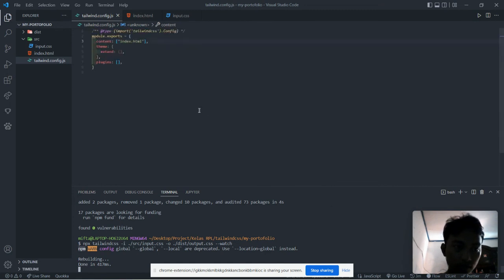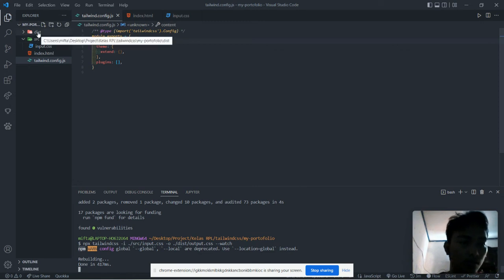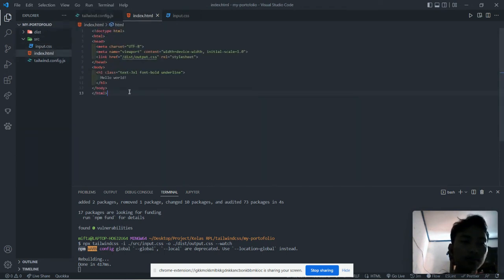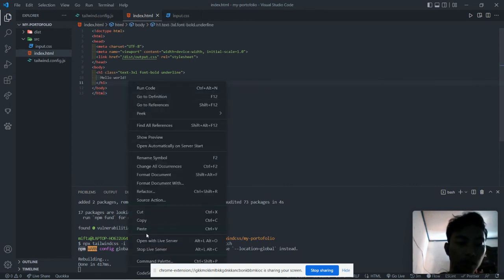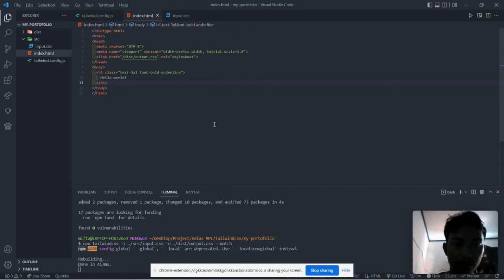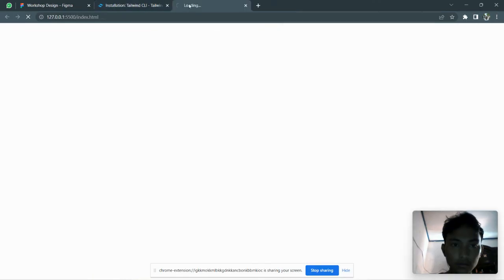Okay, then automatically a folder is added to your project folder, and it is running. Open with your live server. This is working.